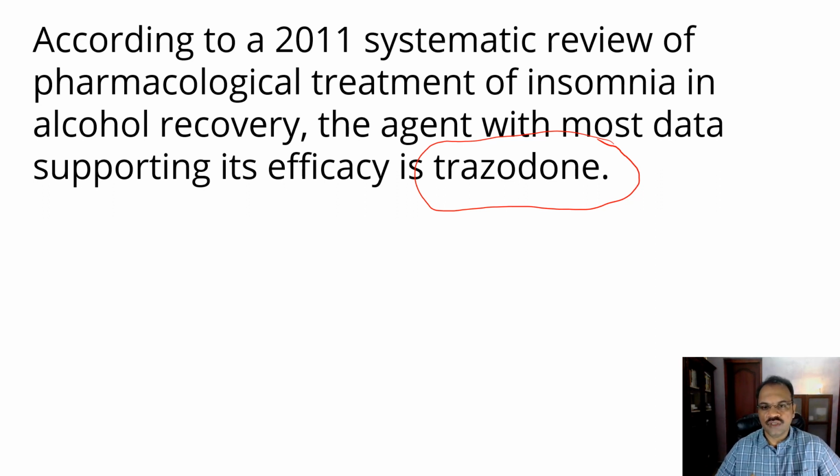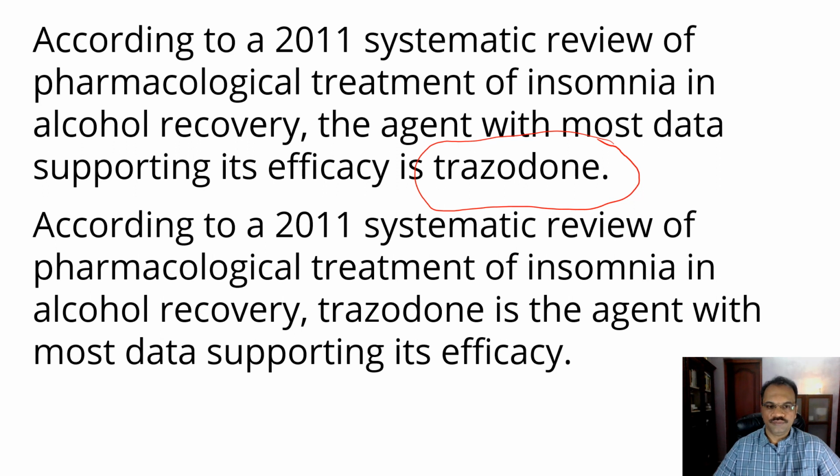So that is what I told. This is the best position to place your important words. Now let us see the alternative, how that works. I told you that if you place that word in the middle of a sentence, it may not be very effective. See this version: According to a 2011 systematic review of pharmacological treatment of insomnia in alcohol recovery, trazodone is the agent with most data supporting its efficacy. Again, it is in the middle. That is very conventional, not a very emphatic sentence. So I repeat, your most important word, you place that at the end of the sentence.